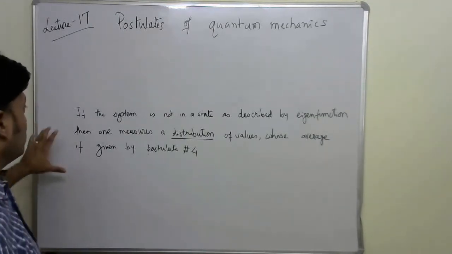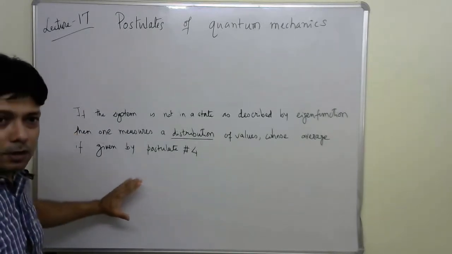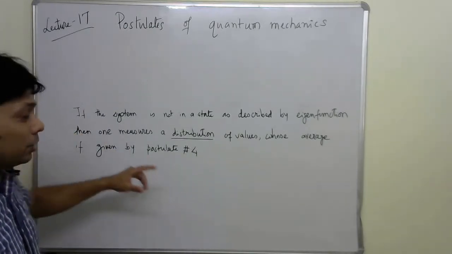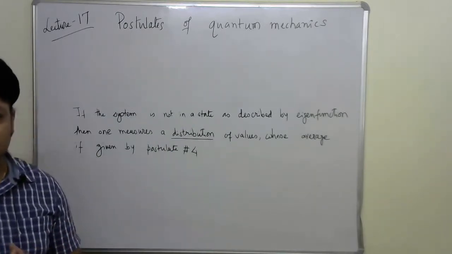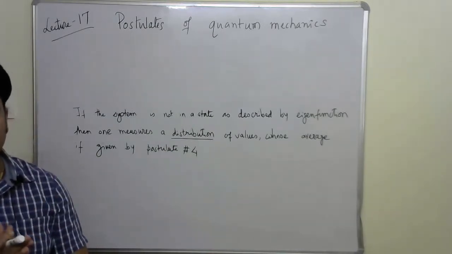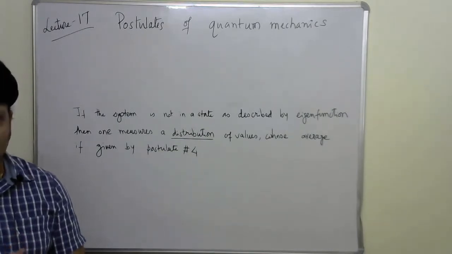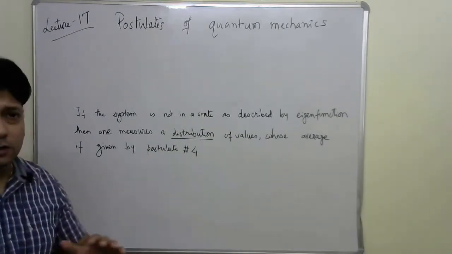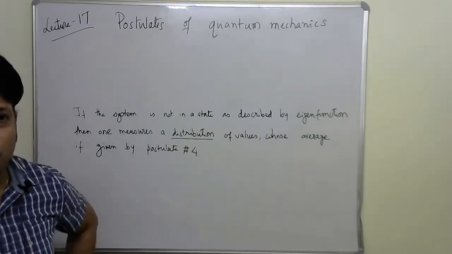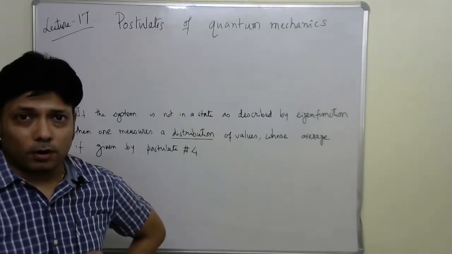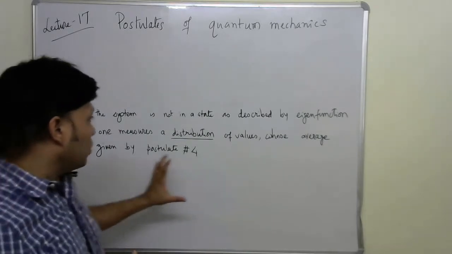So here we go. I have written a statement to make it easier for you. It says that if the system is not in a state as described by an eigenfunction, then one measures a distribution of values whose average is given by postulate number 4. All right, so that means suppose